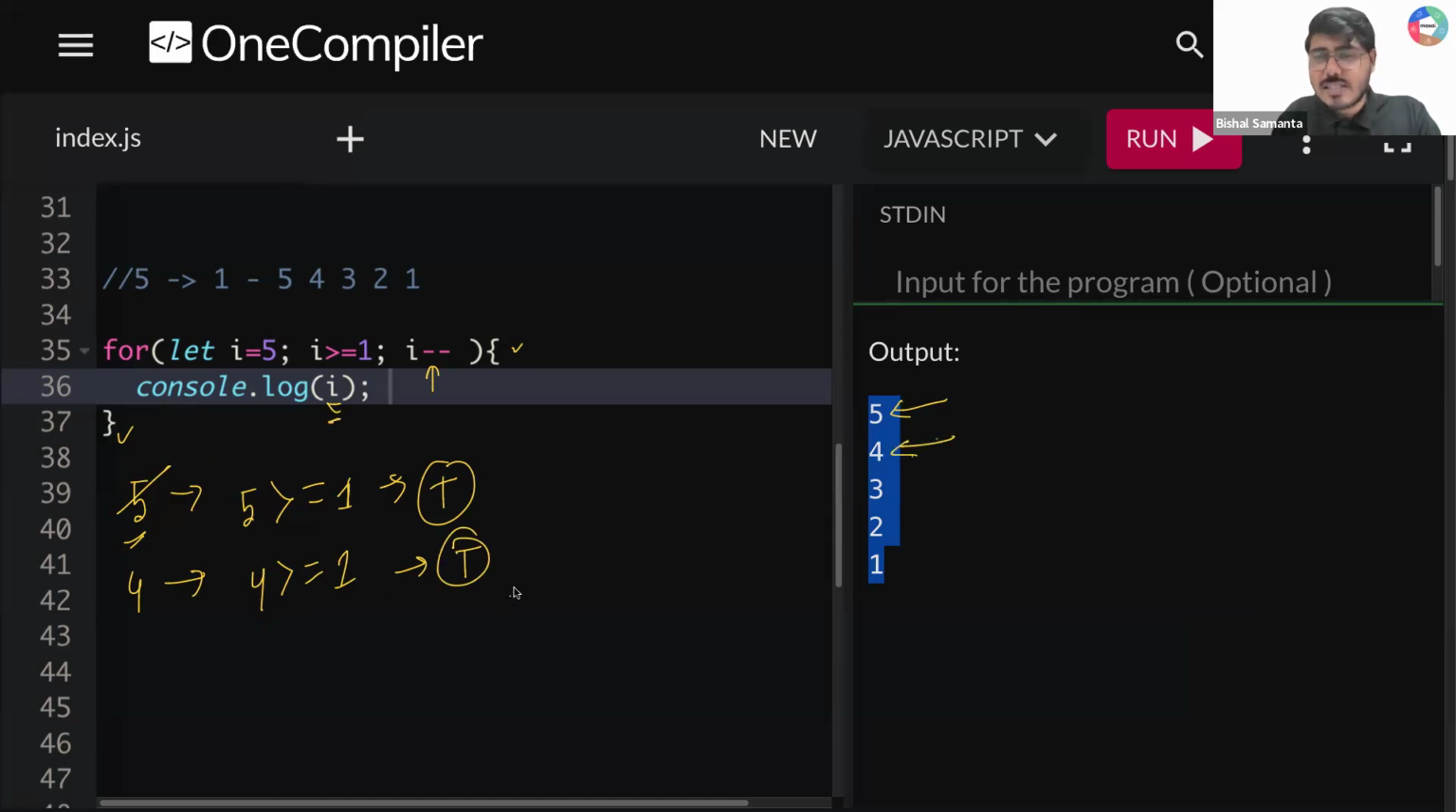What is your i value, guys? Your i value is 4. Again, i--, so 4 will become 3. So 3 is greater than or equal to 1. Is that true? Yes, it is true. console.log(i). You will be printing here 3.